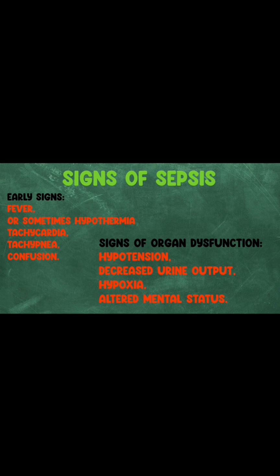There are some early signs: fever or sometimes hypothermia, tachycardia that is increased heart rate, tachypnea that is increased respiratory rate, and confusion. What are the signs of organ dysfunction? Persistent hypotension, decreased urine output, hypoxia, and altered mental status. Each sign of organ dysfunction represents an organ that is involved.